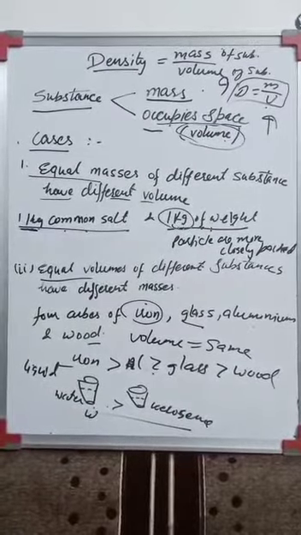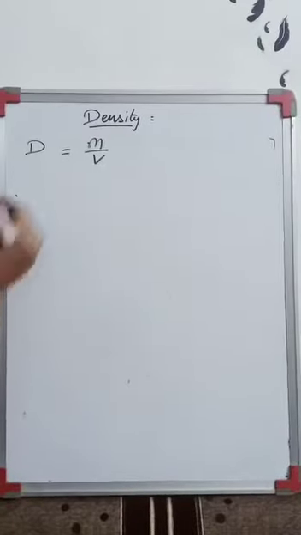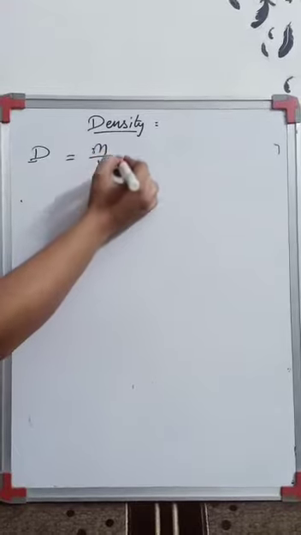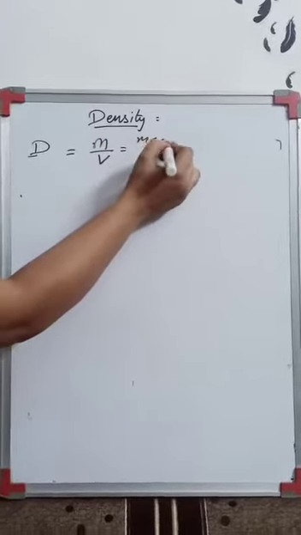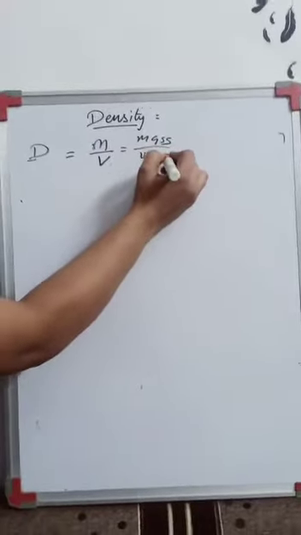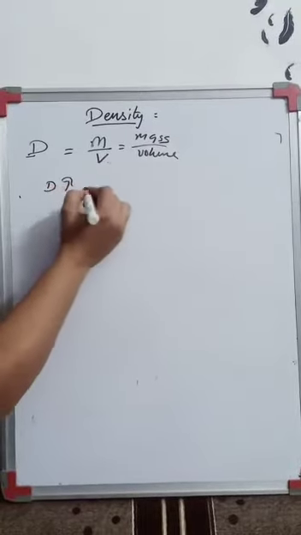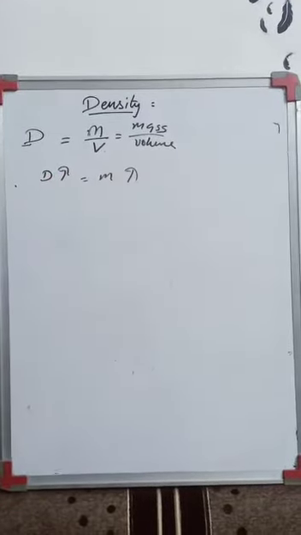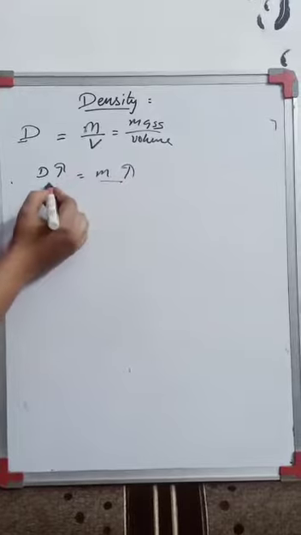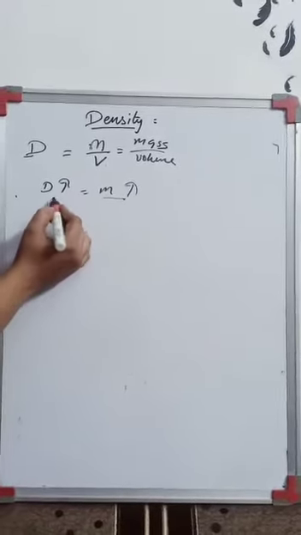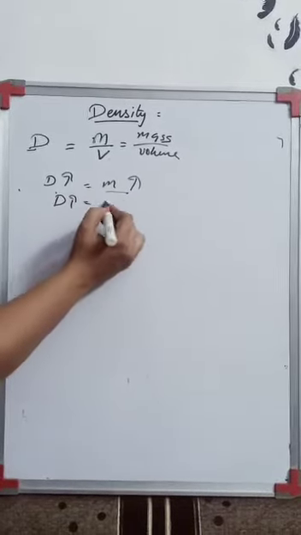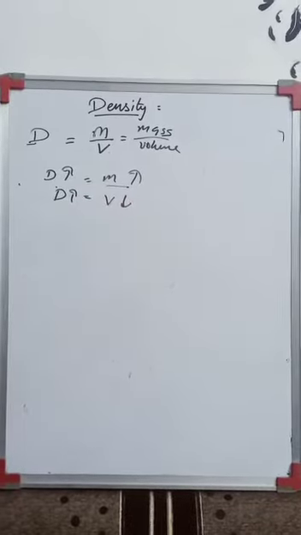Next is the formula. What I said is that density is equal to mass upon volume, right? That means density will be high if mass is high. If I increase the mass, density will increase. Similarly, density will increase if the volume is decreased.